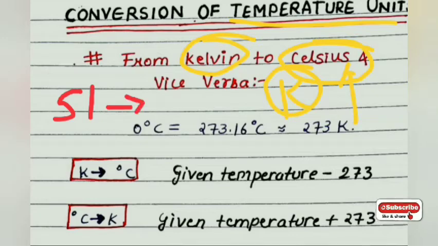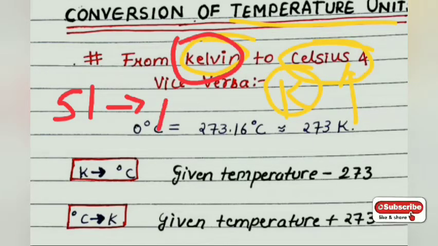I have already, maybe previously, discussed this about SI units. SI units are the units which are universally accepted. Everyone in the world knows them. If you are doing scientific research, then Kelvin is the basic temperature unit which is universally accepted. Every region has different things, so how can we communicate with each other? So an international organization has created some units that are universally accepted, so that export and import of things becomes easy with the SI units. And hence Kelvin is our SI unit, the main unit.